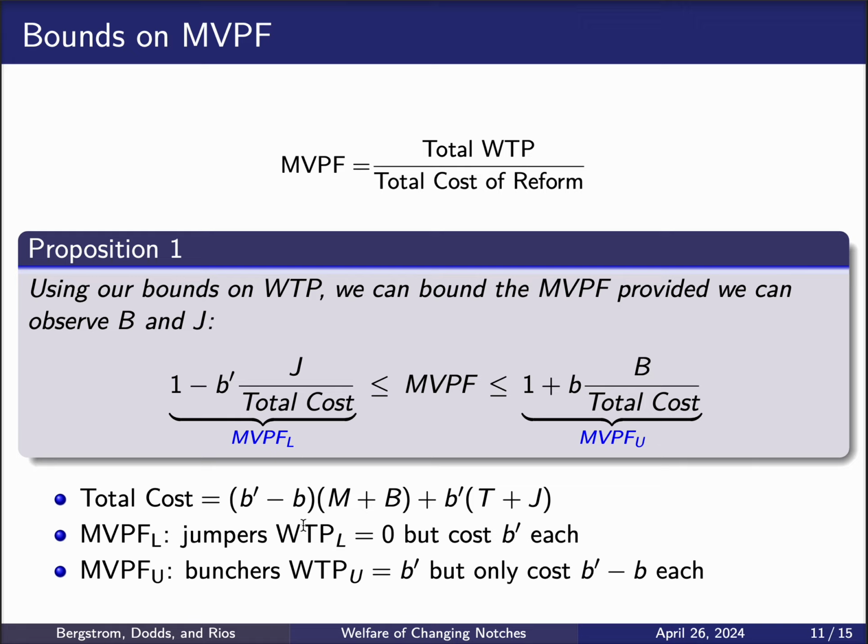Now, if we want to construct the upper bound, we come from the observation that for all households, the upper bound of the willingness to pay coincides with the cost of the program, except for bunchers, because for bunchers, the upper bound of the willingness to pay is going to be B prime, but they only cost the program B prime minus B because they're eligible both before and after. So if you want to construct the upper bound of willingness to pay from the total cost, what we're going to have to add is this term here, right? It's B times the number of bunchers, which is exactly the term that appears in the numerator of the upper bound, which is the willingness to pay upper bound.